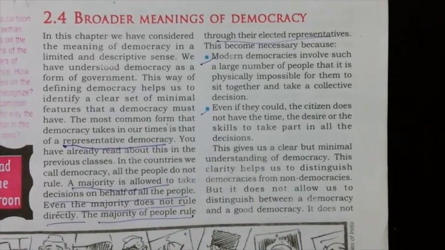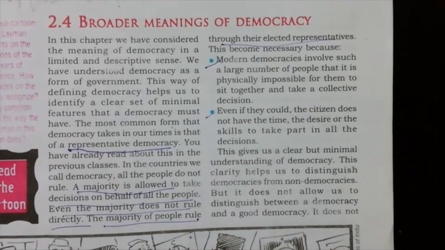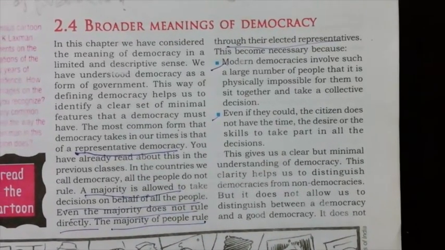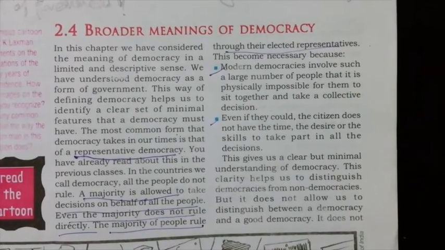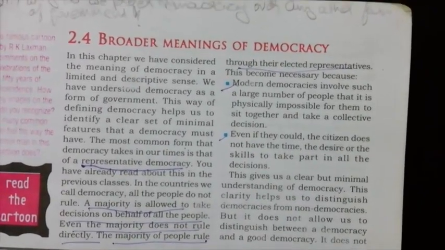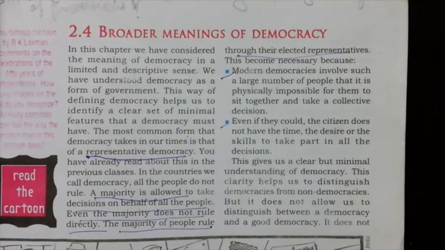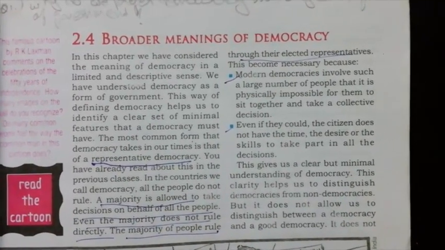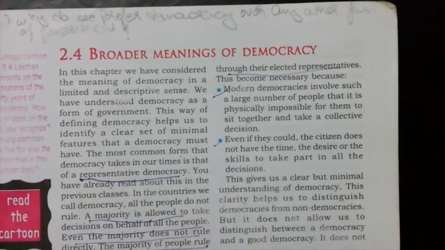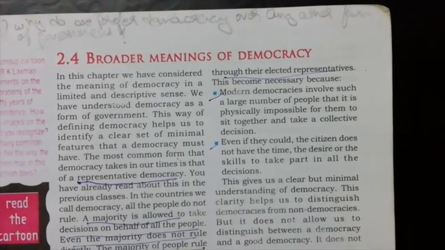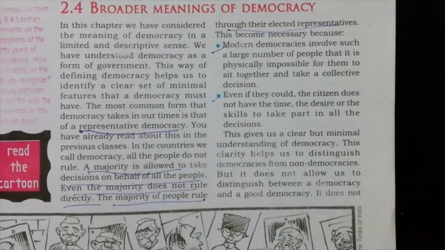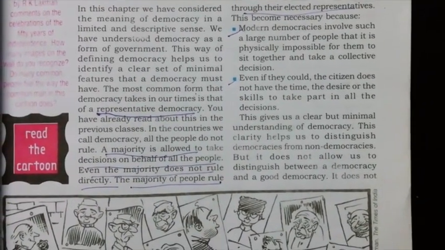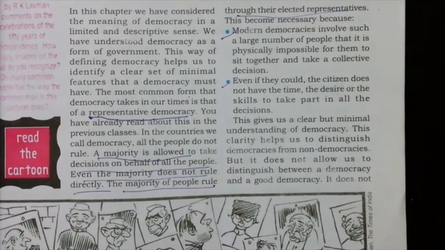This becomes necessary because in modern democracy, a large number of people are involved, and it is physically impossible for them to sit together and take a collective decision. Even if they could, the citizens do not have the time, the desire or the skill to take part in all decisions. So in our country, India, a populous country, representative democracy is working well. This is known as indirect democracy.